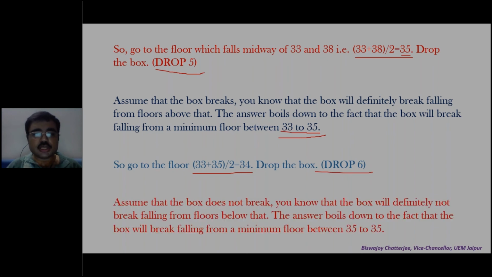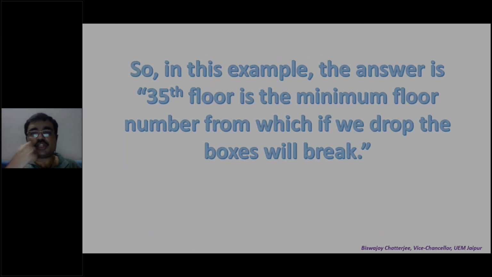You drop 6. Assume that the box does not break. So you know that the box will definitely not break falling from floors below that. So the answer boils down to the fact that it may break above that. So above 34 is 35. So now your query is between 35 to 35. Your lower limit is also 35, upper limit is also 35. It will break falling from a minimum floor between 35 to 35. So in this example, the answer is that the 35th floor is the minimum floor number from which if we drop, the boxes will break.